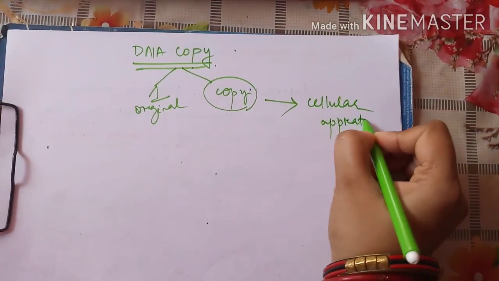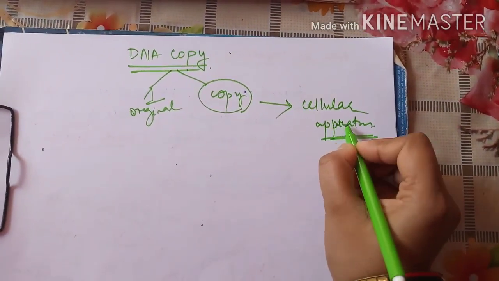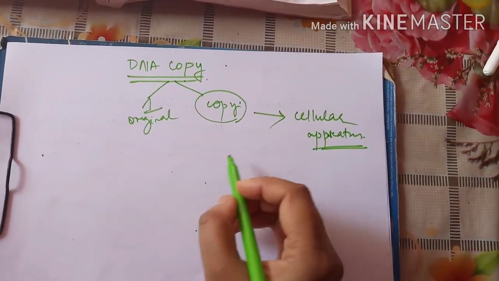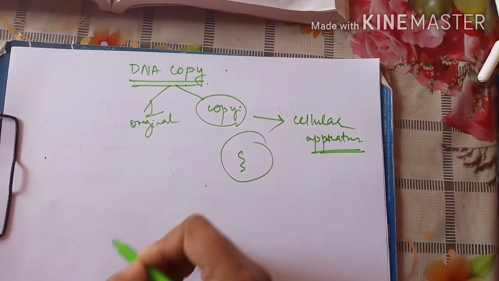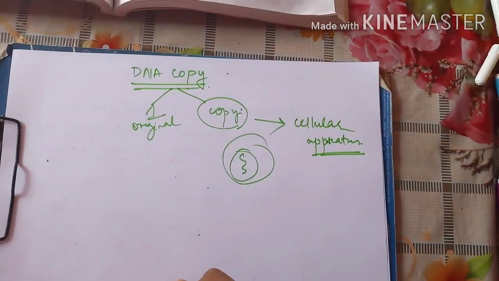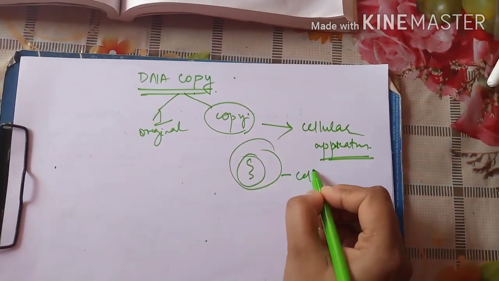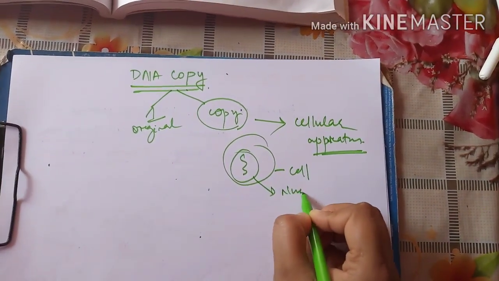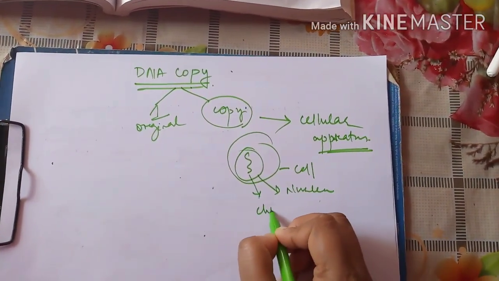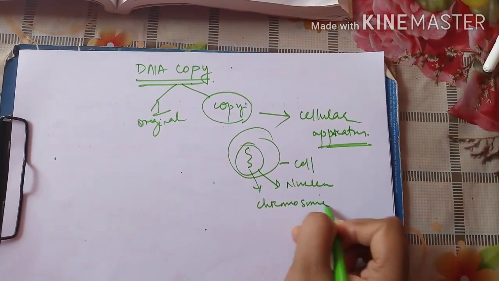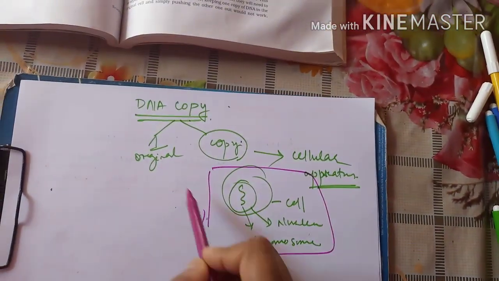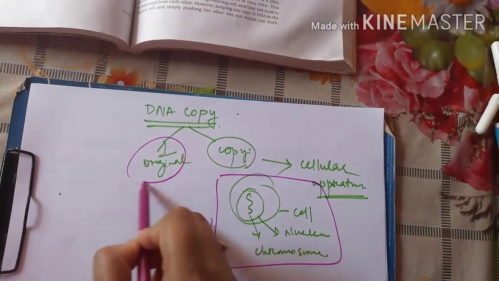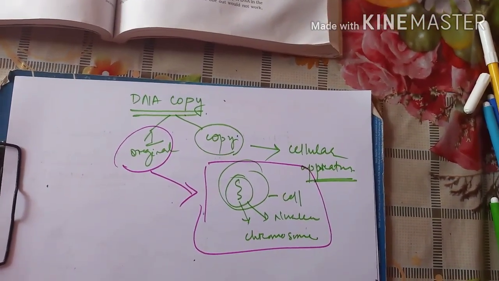So the copy which is formed has to have a cell around itself, and hence if this is the DNA which is encircled in the chromosome, it has to have a cellular apparatus around itself, where this is the cell and this is the nucleus and this is the chromosome.